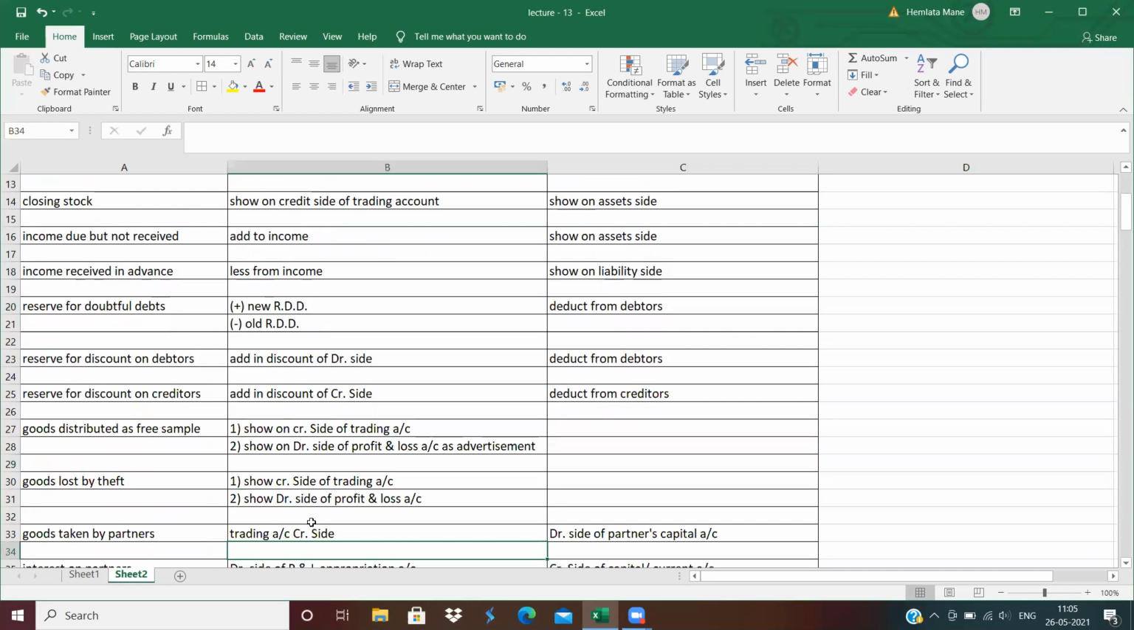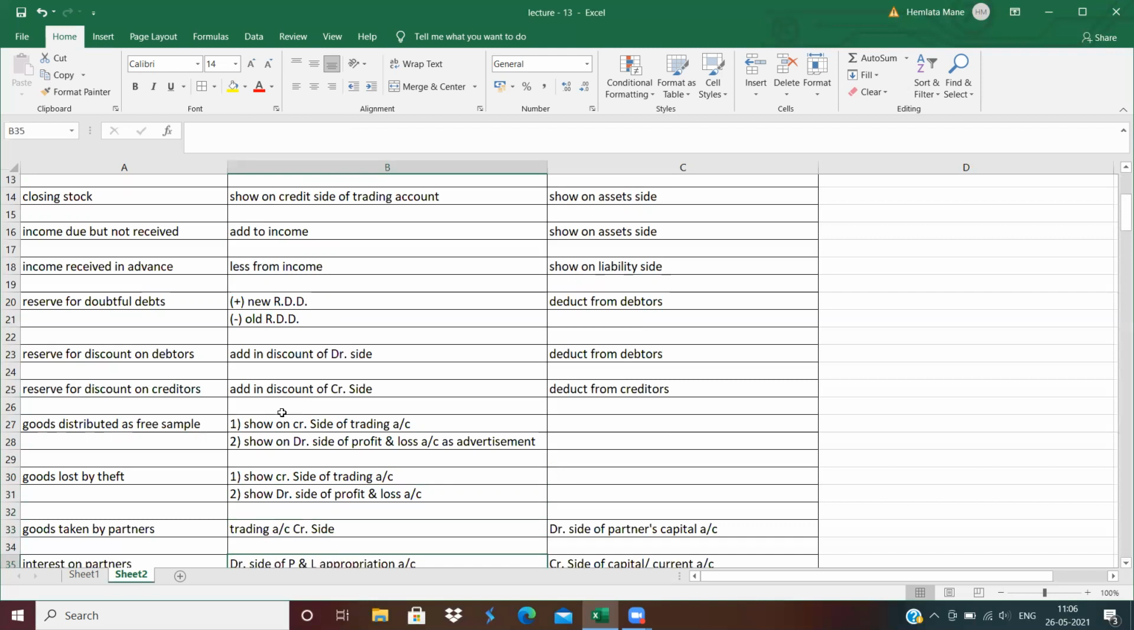Next is goods distributed as a free sample. Then the first effect is the credit side of trading account, and the second effect is P&L account debit side. Next is goods destroyed by fire or goods lost by theft. First effect, credit side of trading account, and second effect, P&L account debit side.